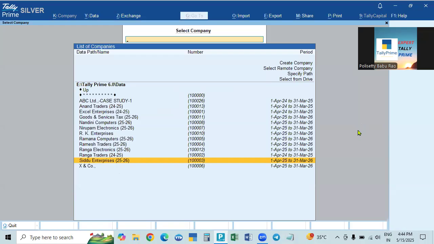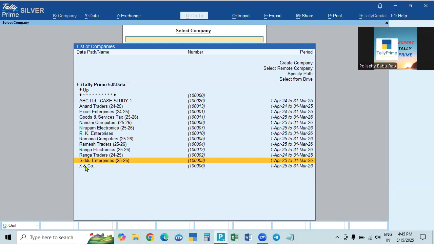In this case, what to do? We have to create the company again and enter all the entries from the beginning. It will take a lot of time, and we have to check which entries are corrupted or went wrong. Instead of that, we completed the work till the last transaction, say yesterday evening, and we took the backup. So all the transactions, all the data is saved in the backup path, and we can get it back. So how to get it back?